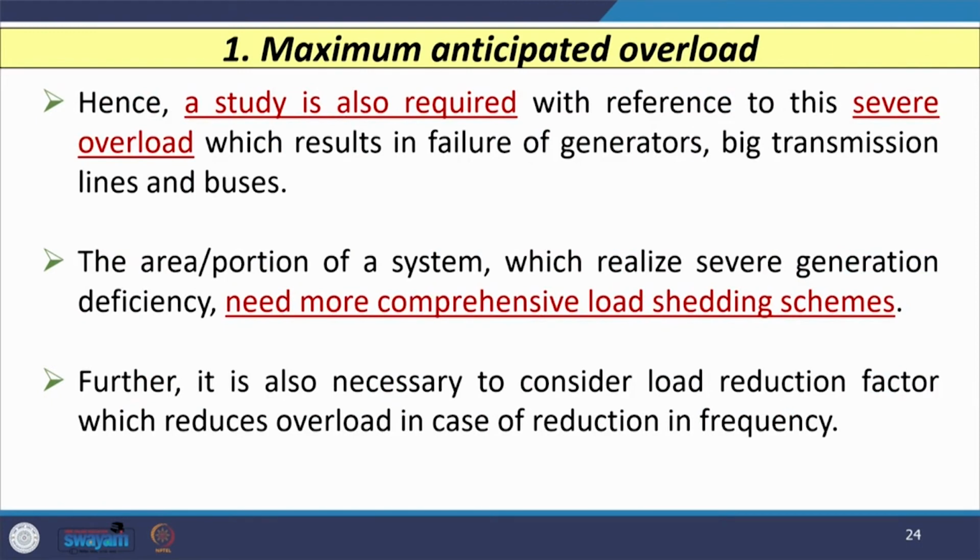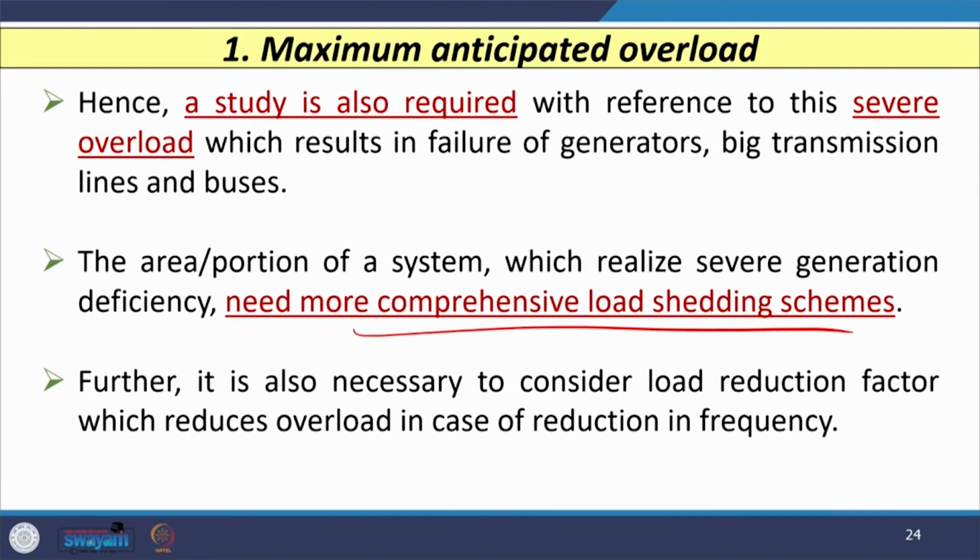Hence, a study is required with reference to severe overload, which results in the failure of generators, failure of big transmission lines and buses. So, the area or the portion of a system which realizes severe generation deficiency has to be governed by a very comprehensive load shedding scheme.